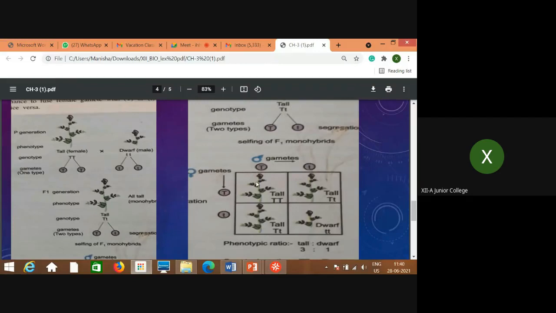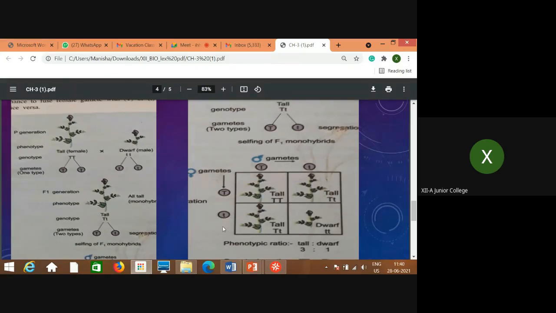Then how is it crossed? Try to understand now. This capital T female gamete, when it joins with the male gamete with the same capital T, what is the result? The plant which will be produced will have both capital T, TT. Now when this capital T female gamete combines with the small t of the male gamete, the genotype of that individual is capital T and small t.